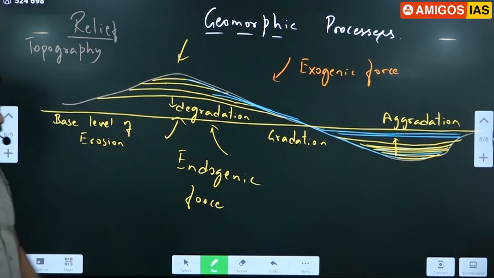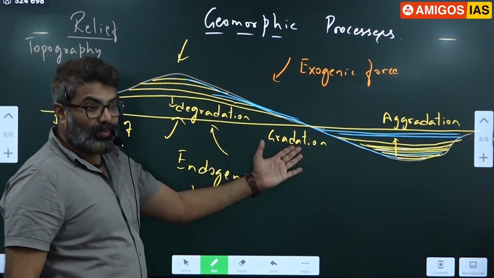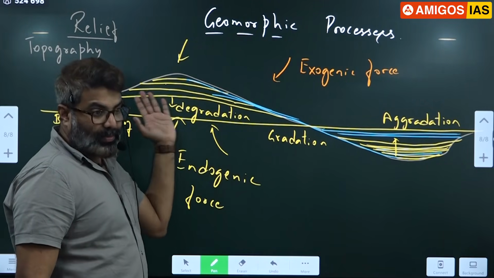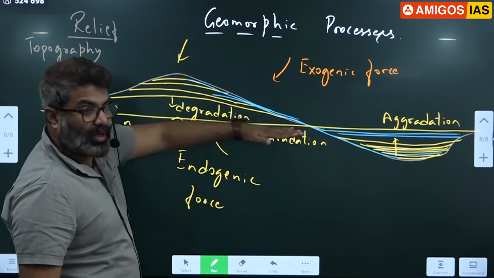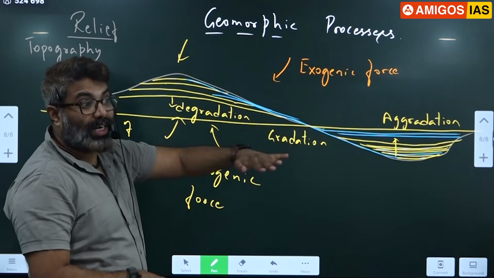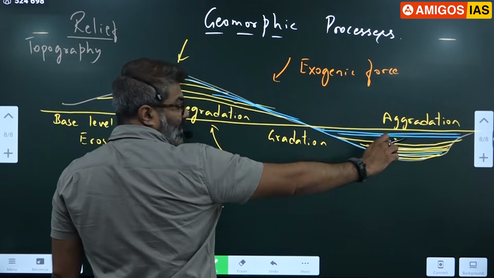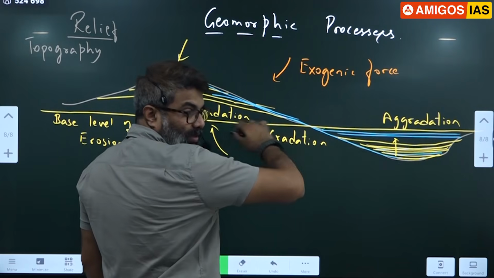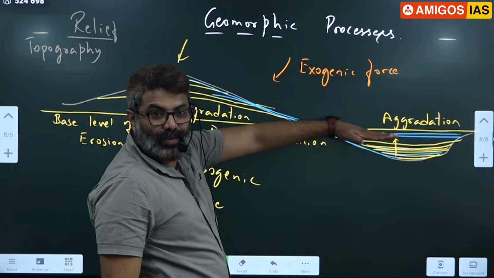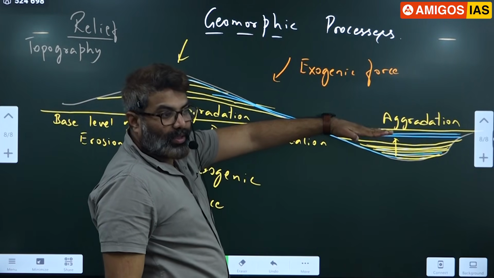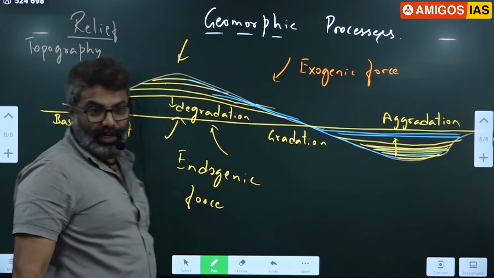In order to achieve this, who is helping them? Glaciers are helping them. Rivers are helping them. Wind. All these are helping the earth to achieve gradation. So once this level is achieved, don't you think the water will stop flowing now? The water will remain on the surface. It will not flow anymore. So as a result, you can see the complete level of the earth's surface they are trying to achieve.